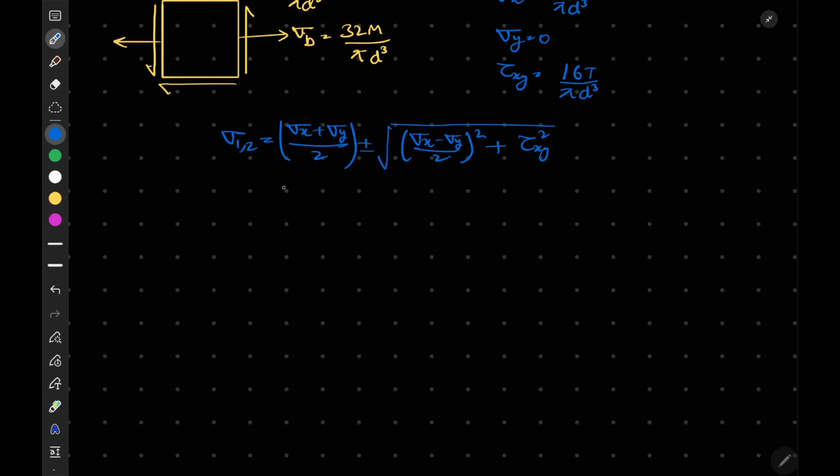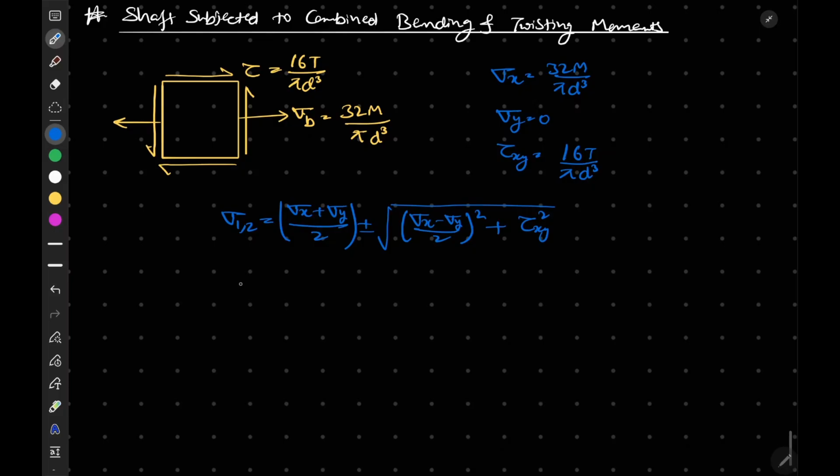Now if we substitute the values of sigma x and sigma y, we will obtain sigma 1,2 is equal to 16 M by pi d cube plus minus square root of (16 M by pi d cube) square plus (16 T by pi d cube) square.